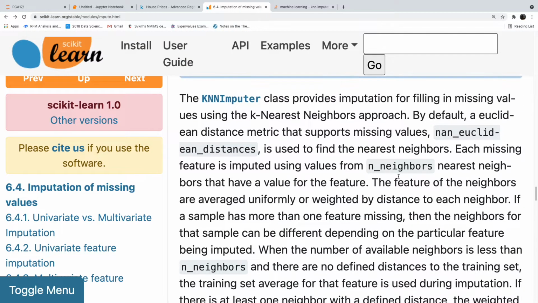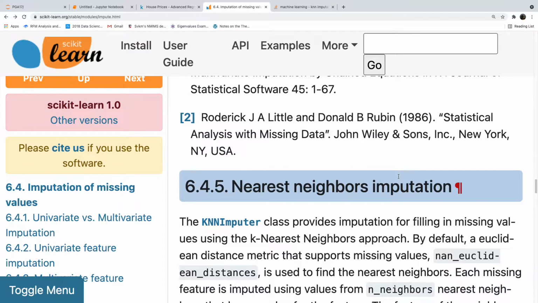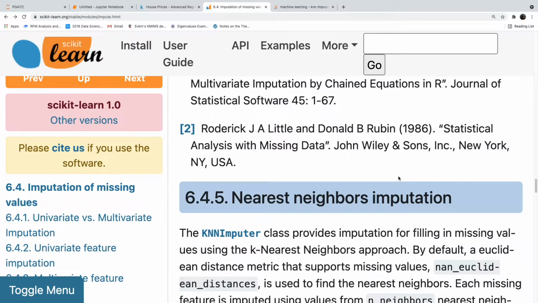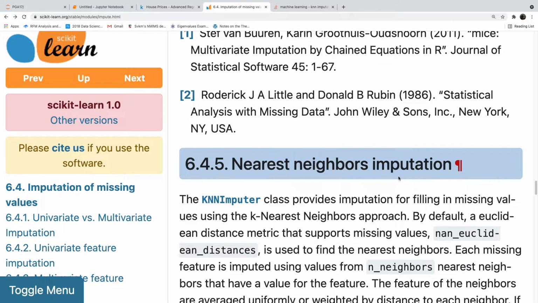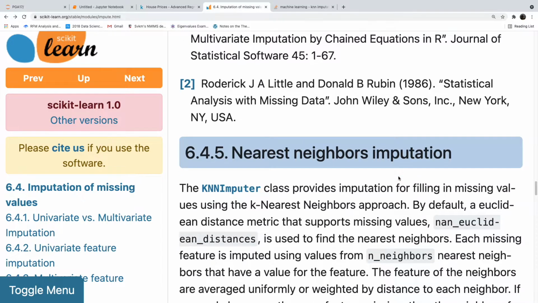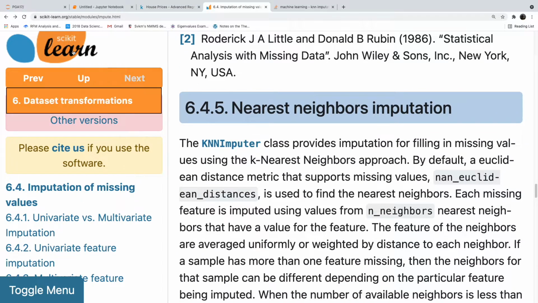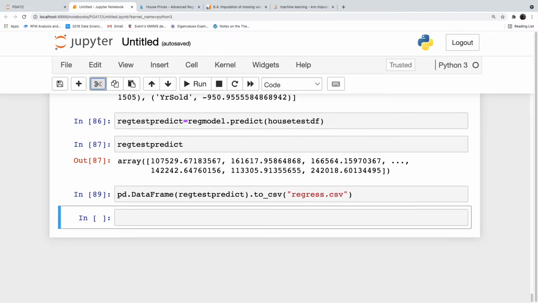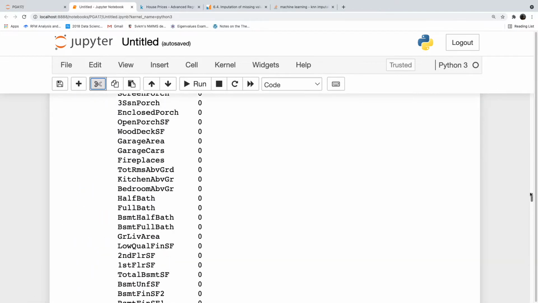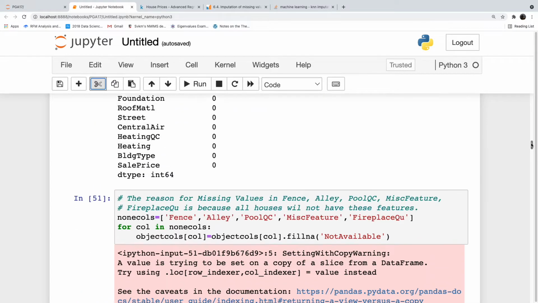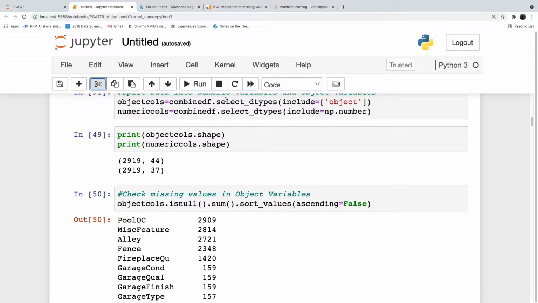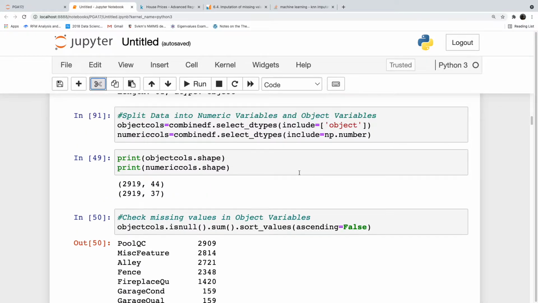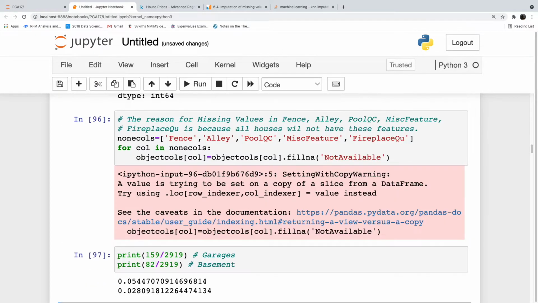So we have to run the KNN imputer also. The data has to be converted into numeric. Got it? So first the process of converting the data and then implementing an algorithm-based imputation is a difficult task which requires multiple steps. Let me run the codes one more time so that my notebook doesn't give you any errors.